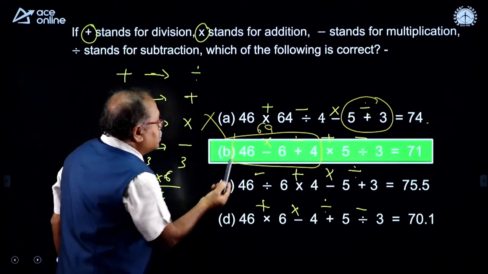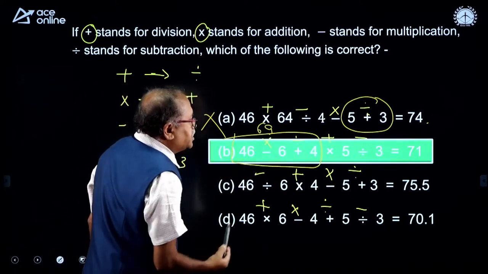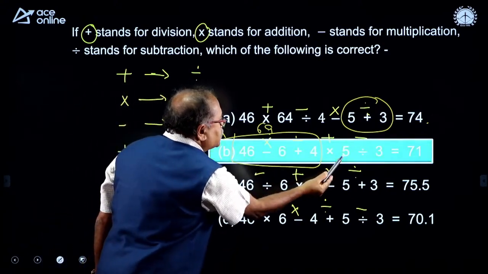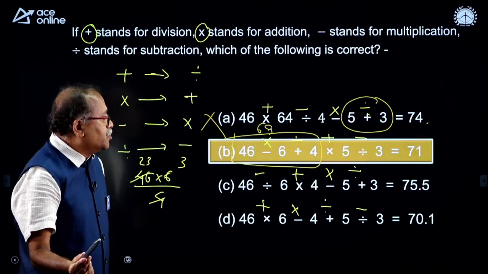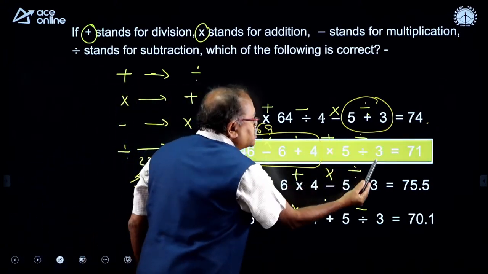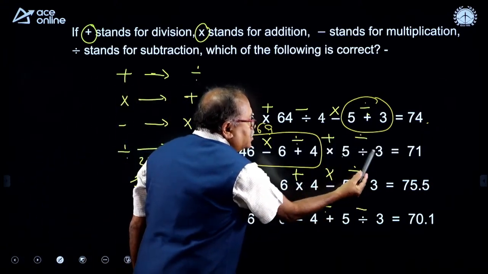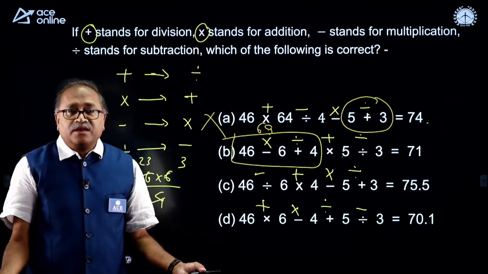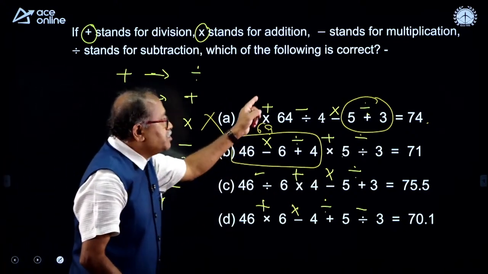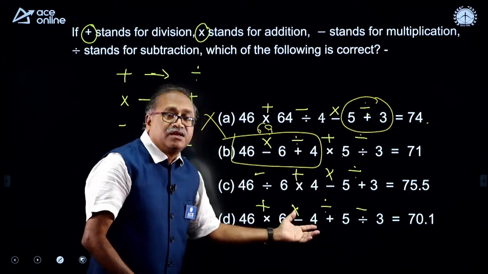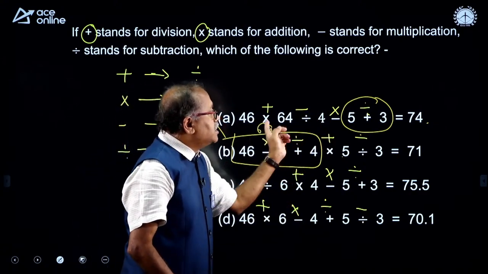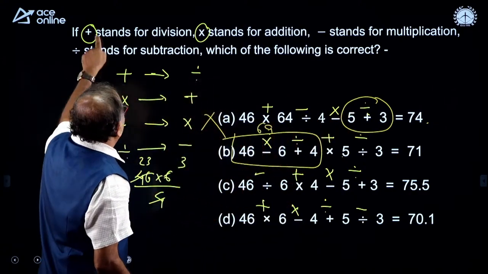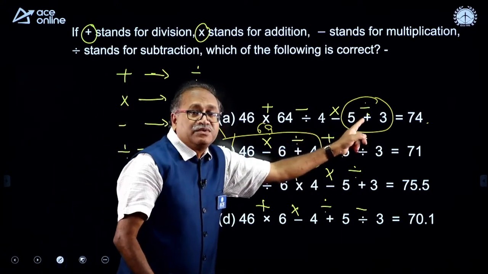So here I got 69, and 69 plus 5 is 74, and 74 minus 3, let me just take the flashing. So 74 minus 3 is 71, done it. So had you not written all the symbols at a time, then every time for the plus division you have to write down the plus division over here.